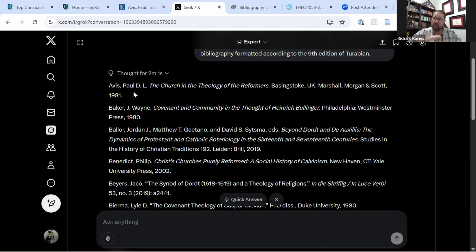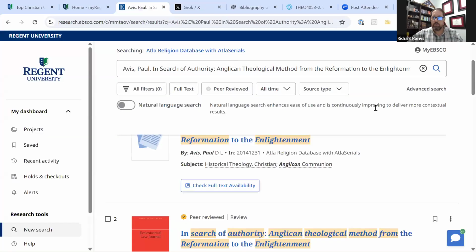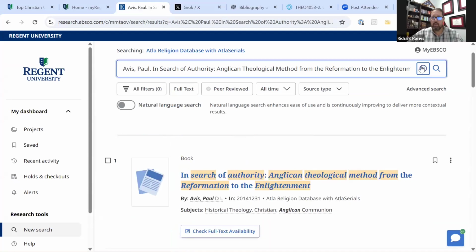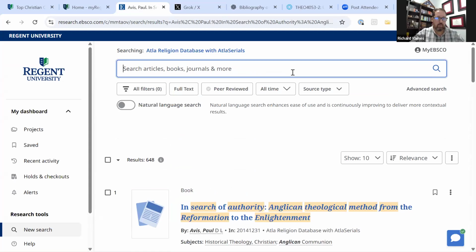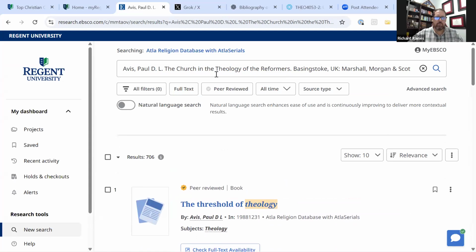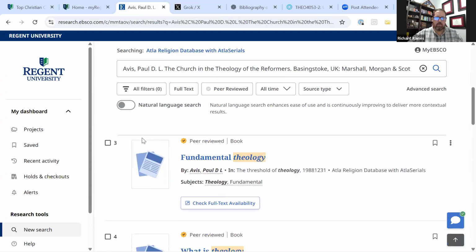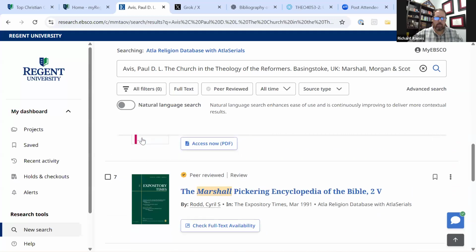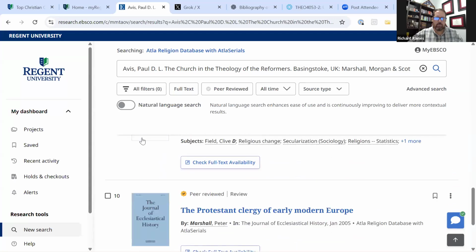Okay, so this Paul Avis is different than what ChatGPT gave. So let's see if we can find this in Atla. I'm going to Control C. Here we go. All right. And I'm going to move this. All right, so let's punch it in there. And let's see if it comes up. Okay, so I got 706 results. The church and the theology of the reformers. So it's probably here, but it looks like I'm going to have to do a little digging to find it.